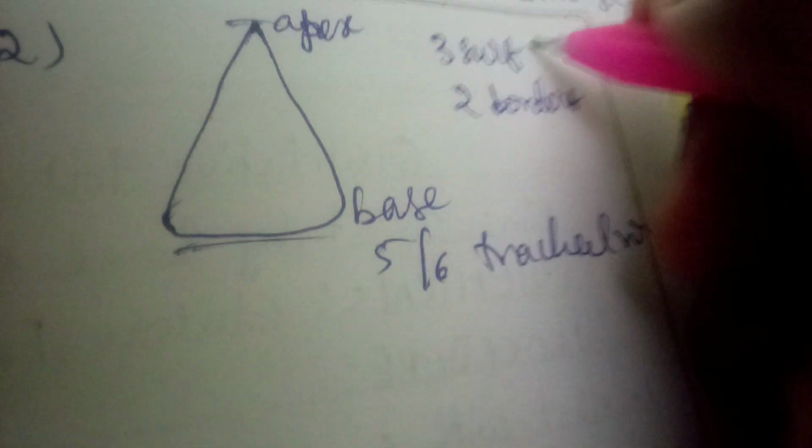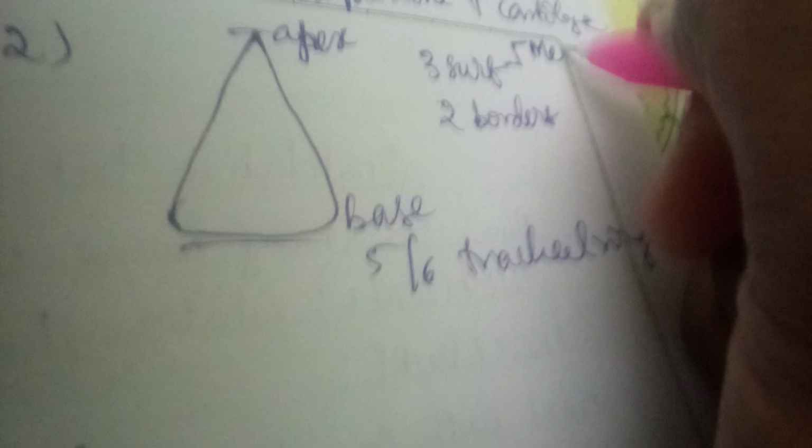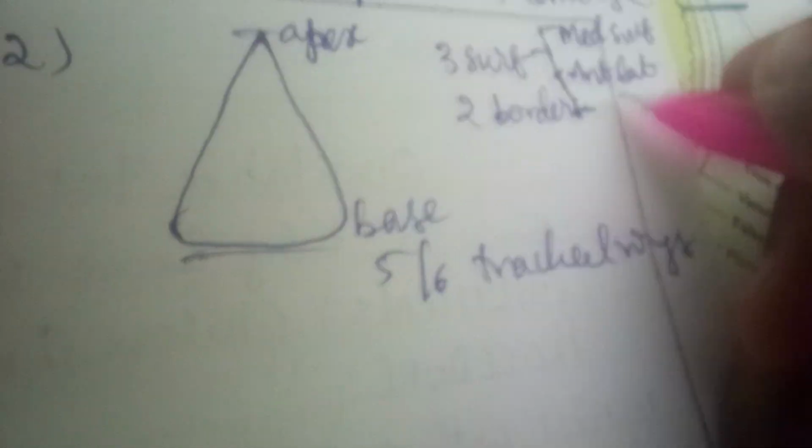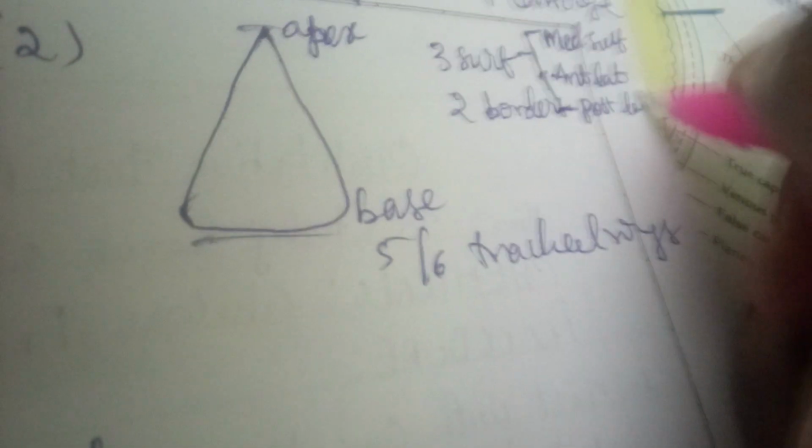The three surfaces are the lateral surface, anteromedial surface, and posteromedial surface. Sorry, the 3 surfaces are the medial surface, anterolateral surface, and posterolateral surface.